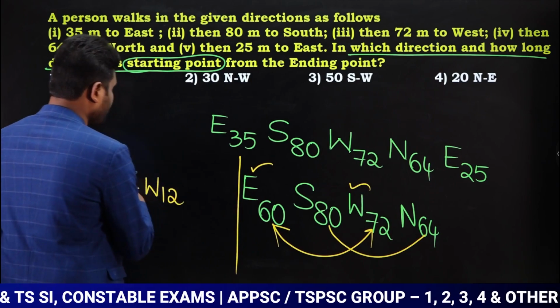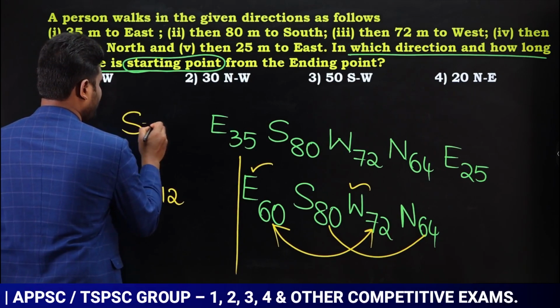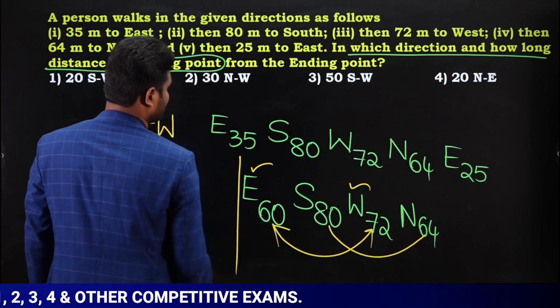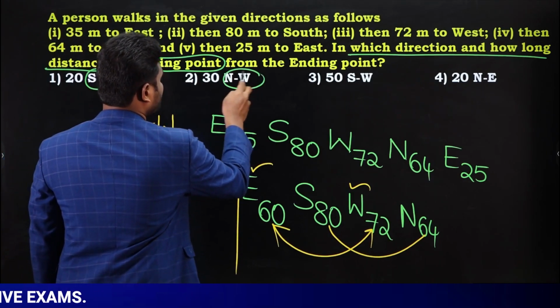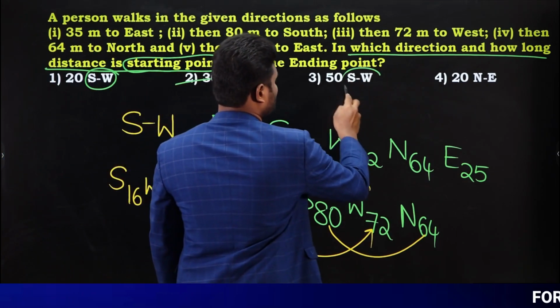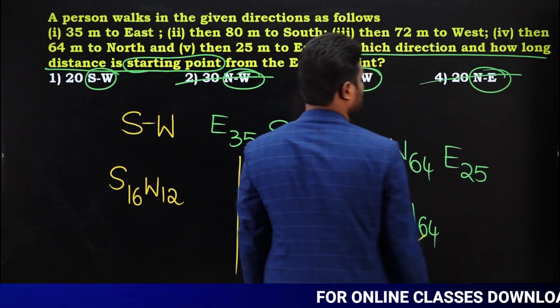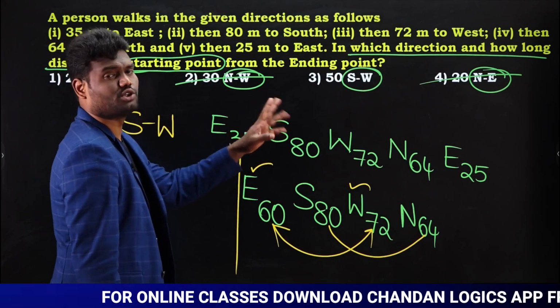So combine both of these to get the direction. When you combine both the directions, now direction is going to be southwest. Yes or no? As the direction is southwest, our option should be southwest. Now this is southwest. This is northwest. So wrong answer. This is southwest. Even this can be an answer. If you observe, this is northeast. So even this is wrong answer. Okay. So the answer should be either this one or this one.